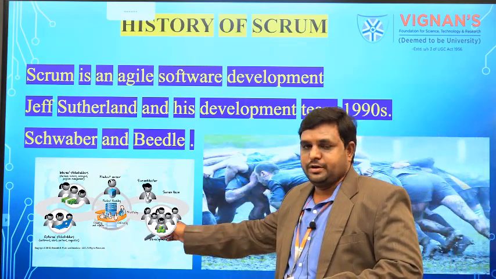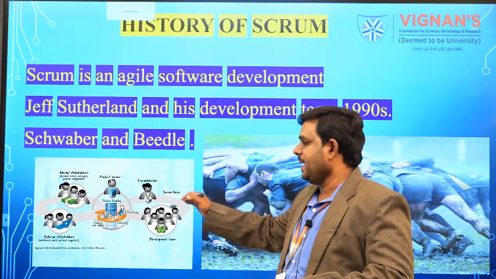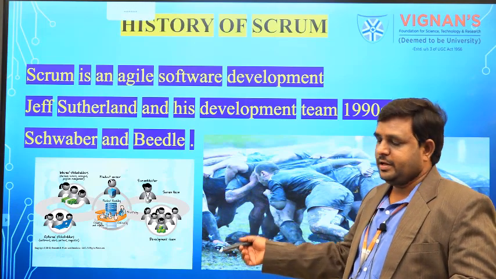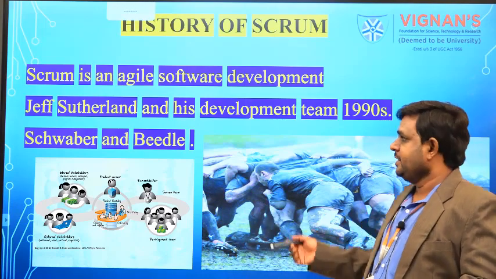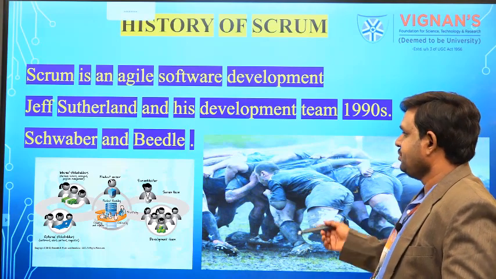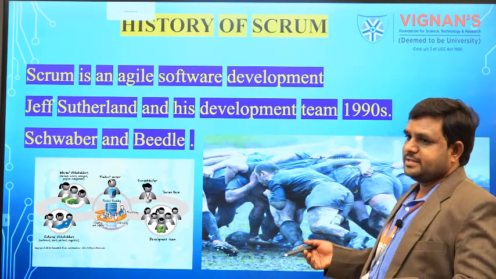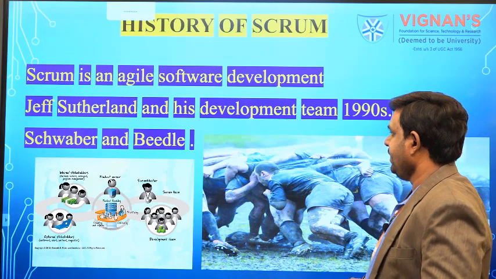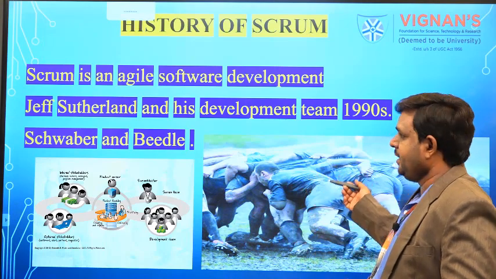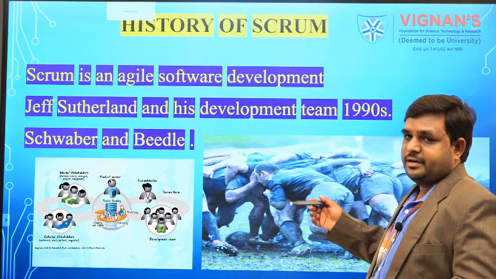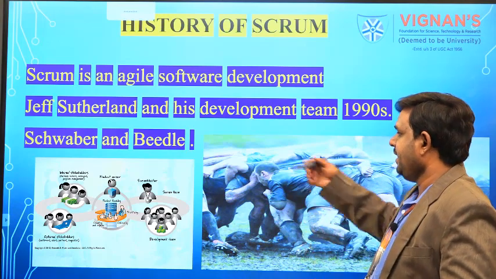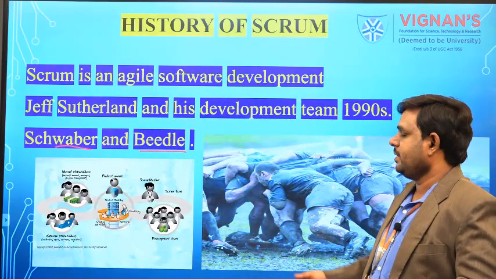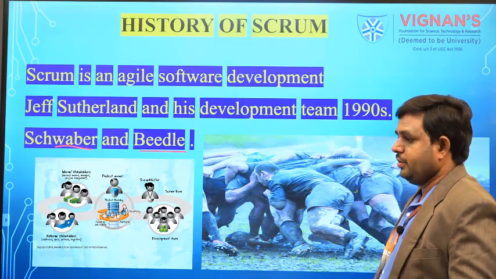In the same manner, software people work as a team. By being a team, we develop the software and get quality software. That is what we do in the Scrum methodology: we should be in a team. Scrum is nothing but having meetings with a good attitude. Scrum was developed by Jeff Sutherland in the early 1990s, and later Schwaber and Beedle gave some more features to Scrum. We are going to see all those things here.